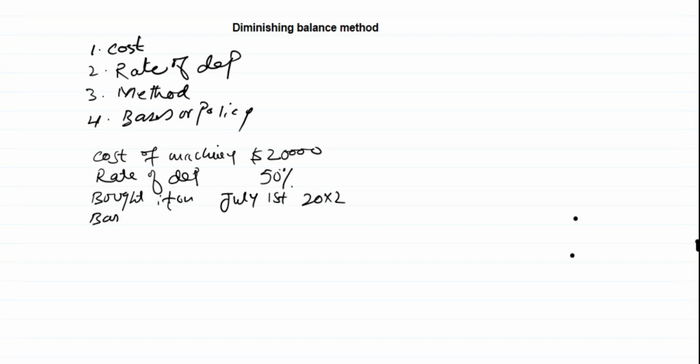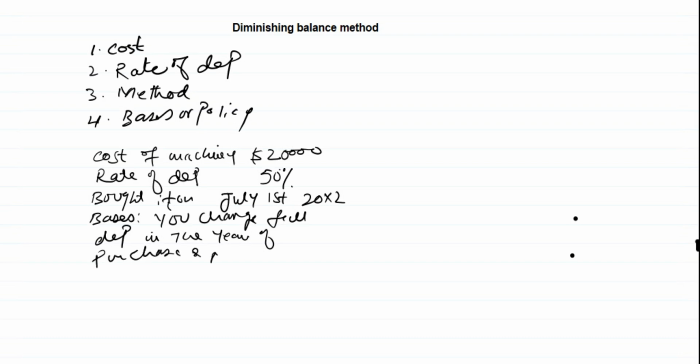The basis or policy is that the business charges full year depreciation in the year of purchase, and no depreciation in the year of sales.